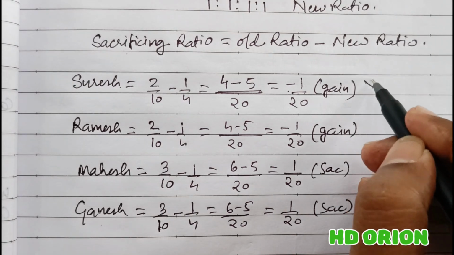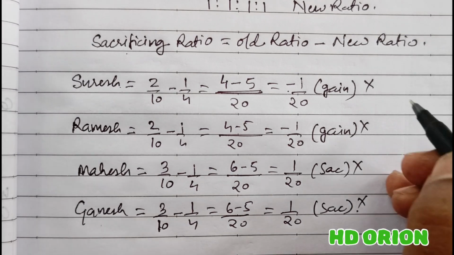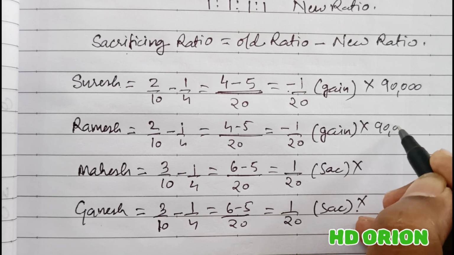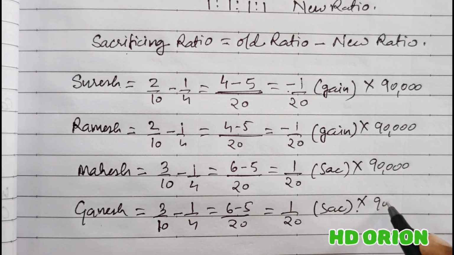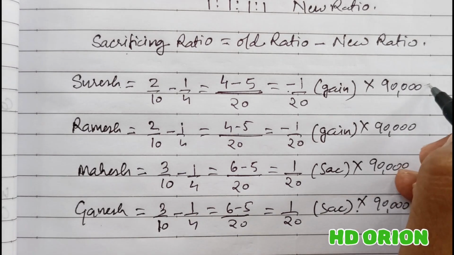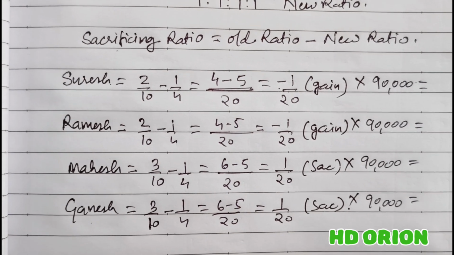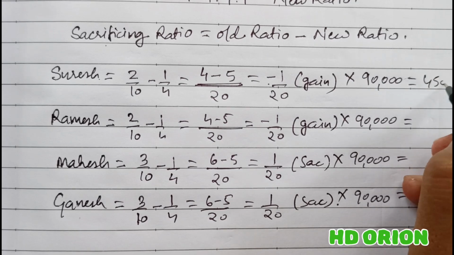So the amount of goodwill will be multiplied here with 1/20. Fine. And the value of goodwill calculated is rupees 90,000. So it is how much? 4,500.